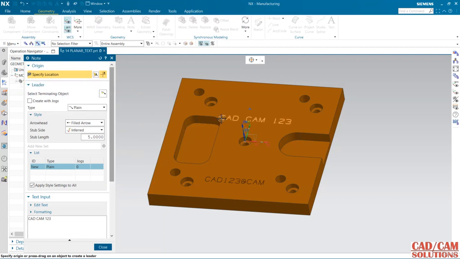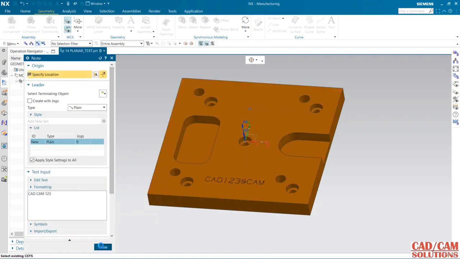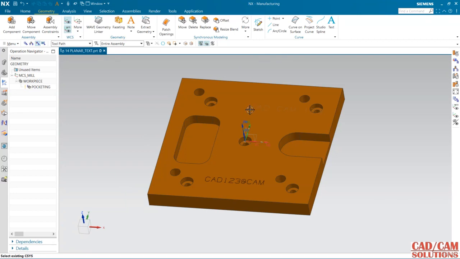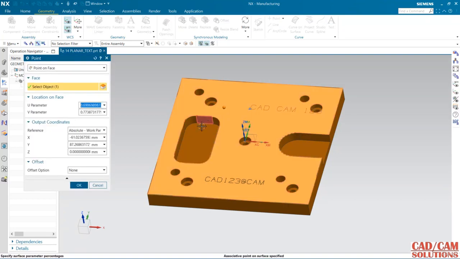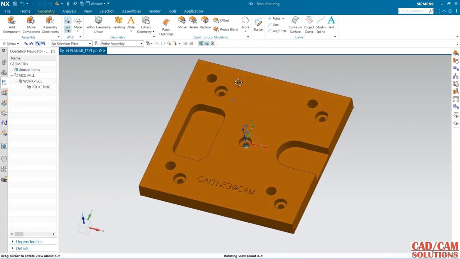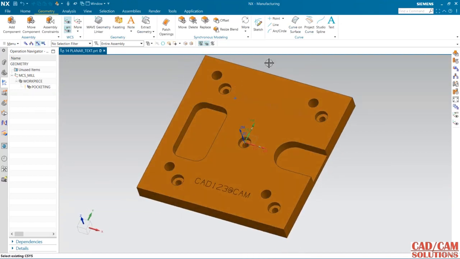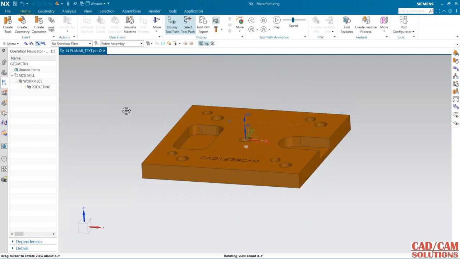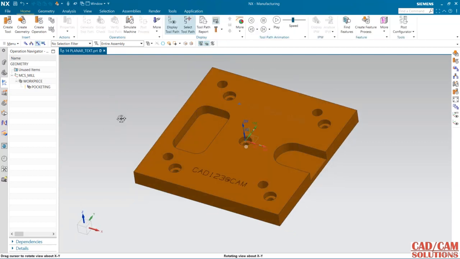So click here for this point. Text will come over the point, and I'm going to change this point now. Okay, shift this point here so that the text will be properly visible. So here we have two text.